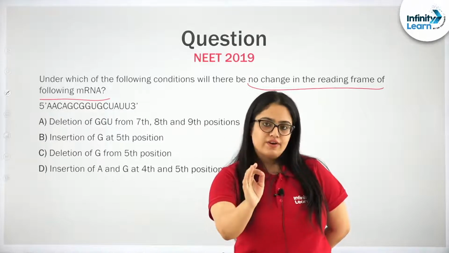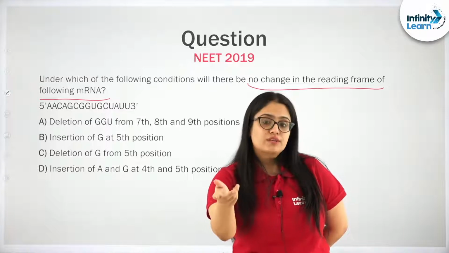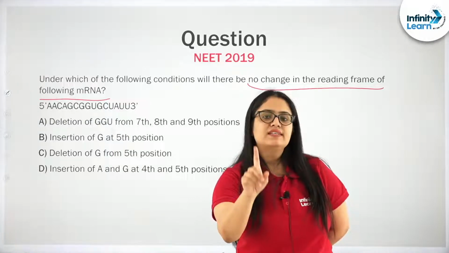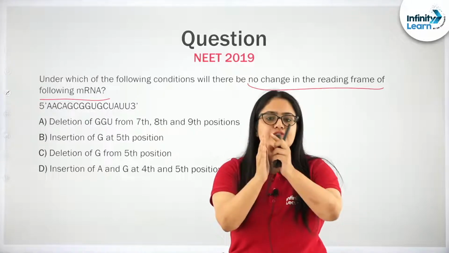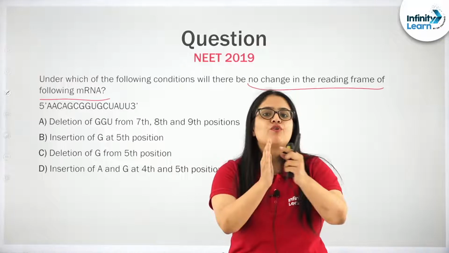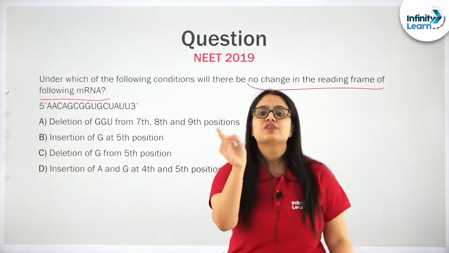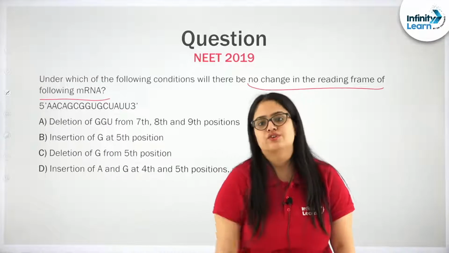After that point, the way you read codons before and after mutation will change. The codons will change from the point of insertion, right?